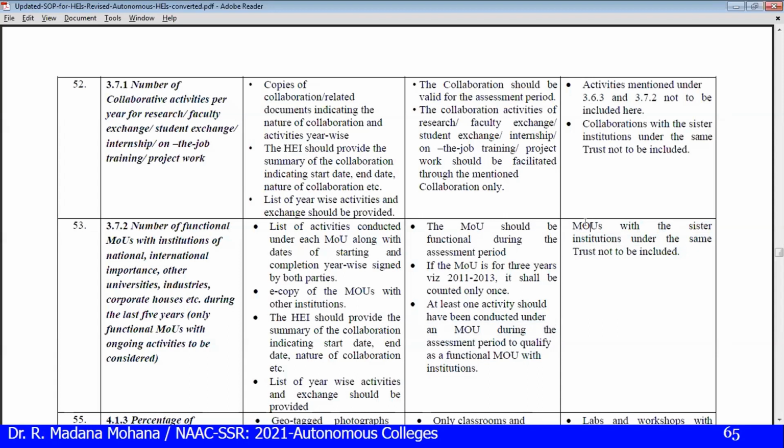So as far as possible, try to take it on 100 rupees stamp paper. Some organizations will refuse to give 100 rupees stamp paper, if it is a public sector, based on their restrictions. But as far as possible, we have to request the MOU on 100 rupees stamp paper.